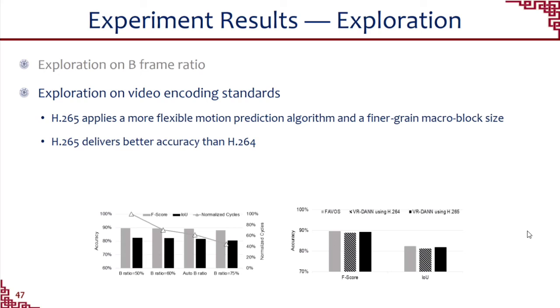We also explore the video encoding standards. We find that H.265 generally delivers better accuracy than its peer generation. This is because H.265 applies a more flexible motion prediction algorithm and a finer grain macro block size, at the cost of higher computing requirement on the more complicated encoder hardware.